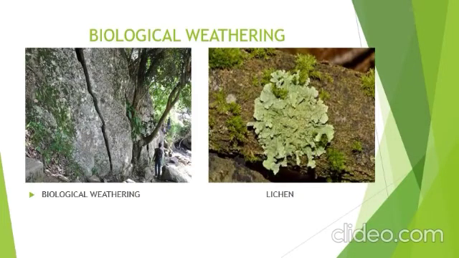Ants make large ant hills. Rats, mice, rabbits and other worms and insects make burrows in the ground. These animals are called burrowing animals. Because of their activity, weathering of the rock occurs. Besides this, algae, moss, lichen, other flora, etc. grow in the rocks. They also help in weathering.